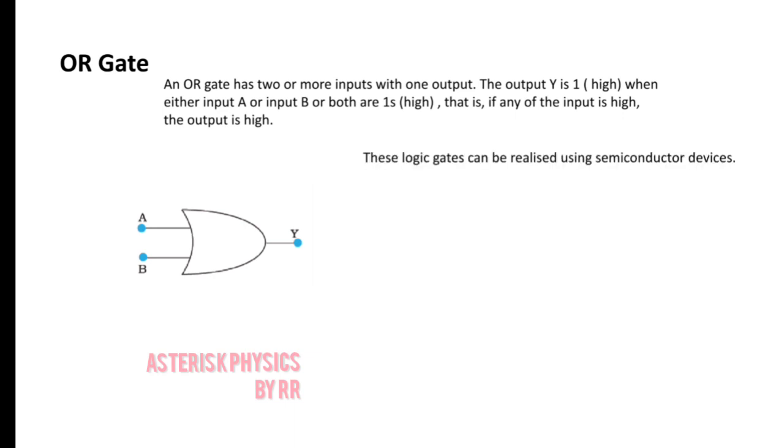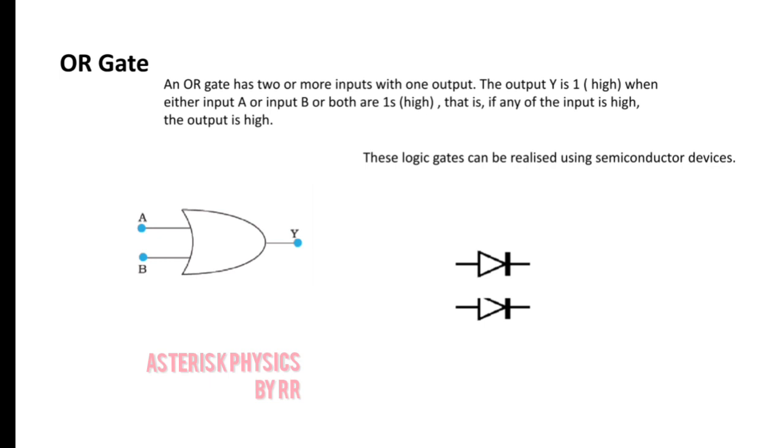These logic gates can be realized using semiconductor devices. That is, using diodes and transistors, we can construct logic gates. To construct an OR gate having two input terminals, we require two diodes. For three inputs, we require three diodes, and for n inputs, we require n diodes. Here we will consider the simplest OR gate, which consists of two inputs and one output.